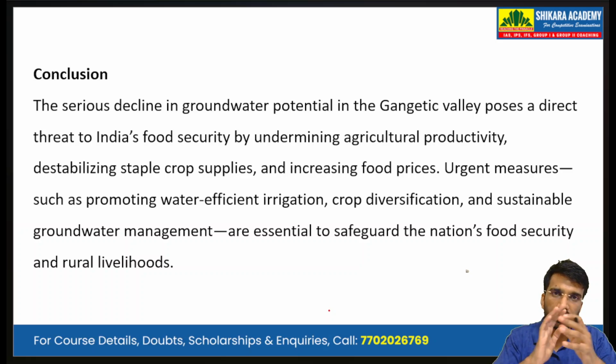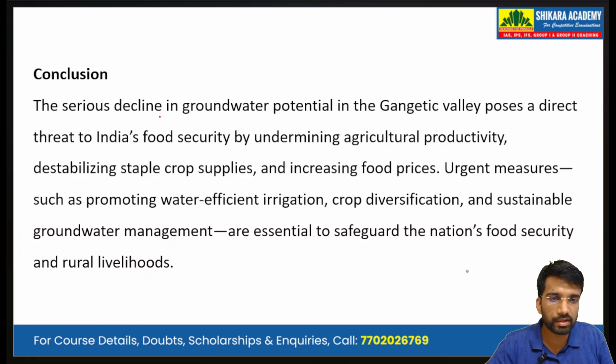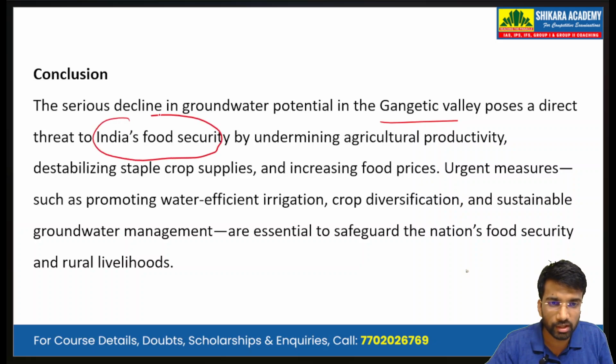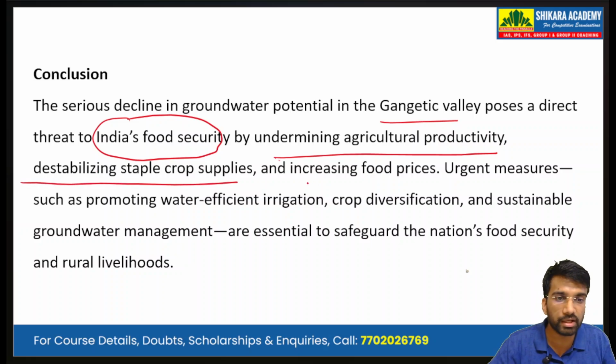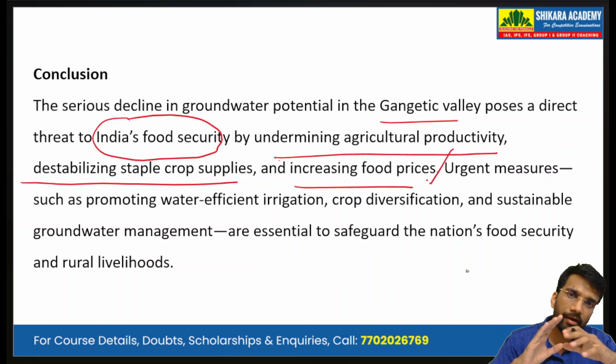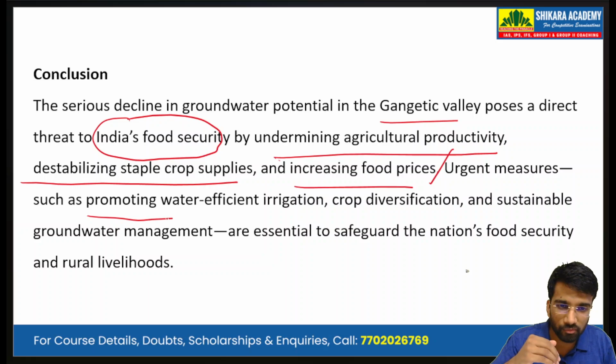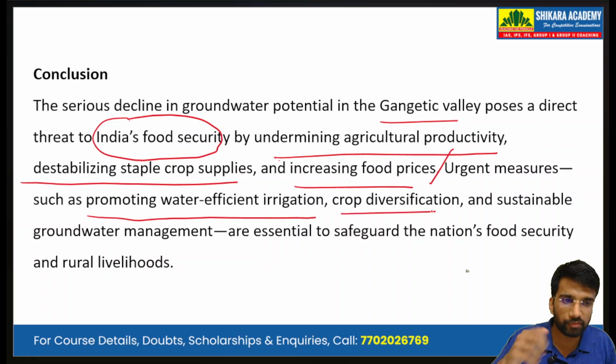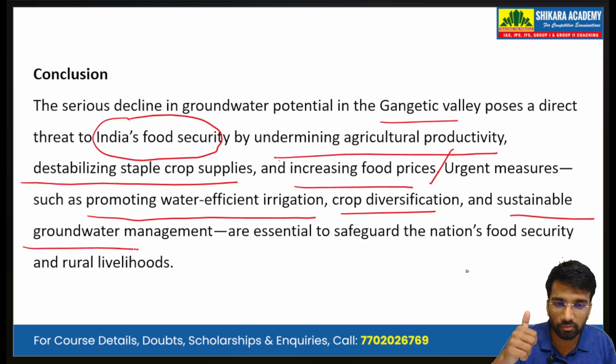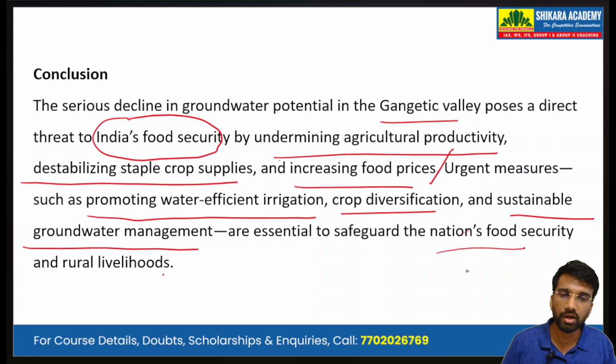Now, in the conclusion, we summarize the points that we have written. The serious decline in the groundwater potential in the Gangetic Valley poses a direct threat to India's food security by undermining agricultural productivity, destabilizing staple crop supplies, and increasing food prices and inflation. Now, we provide a way forward, like a forward-looking conclusion. Urgent measures such as promoting water-efficient irrigation, crop diversification, and sustainable groundwater management are essential to safeguard the nation's food security and rural livelihoods. So, this is our way forward.